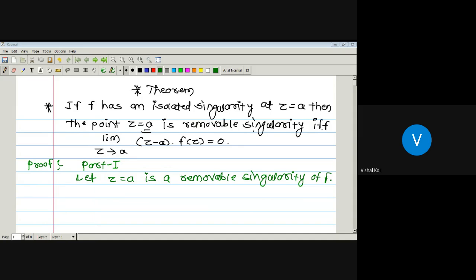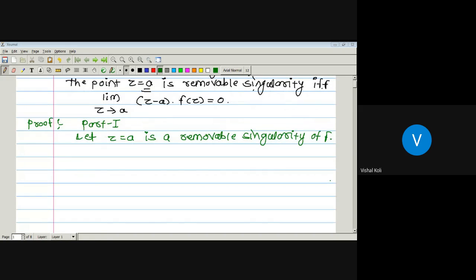Now, by the definition of removable singularity, as z equal to a is a removable singularity, it is possible to define one function g such that g is analytic in the neighborhood of a. Deleted neighborhood of a means we eliminate that point a and take its neighborhood. So g is analytic in the neighborhood of a, and g of z is equal to f of z in the deleted neighborhood of a.